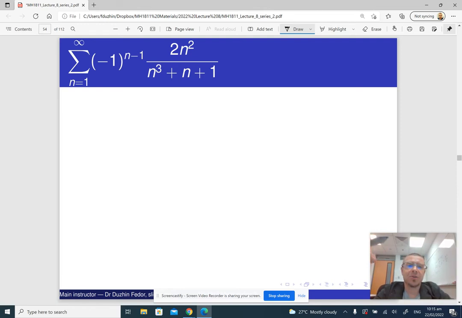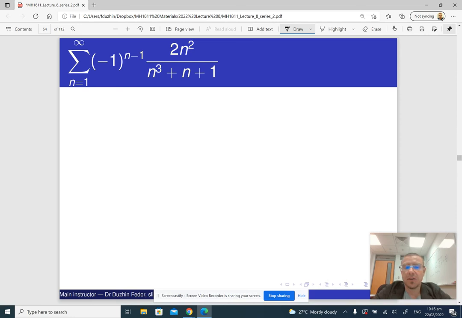So we wouldn't have to remove the absolute value and test it again. On the other hand, if we test the original series and we see that it diverges, then we wouldn't have to repeat for the series of absolute values, right? So anyway, now the question is, does it converge conditionally?